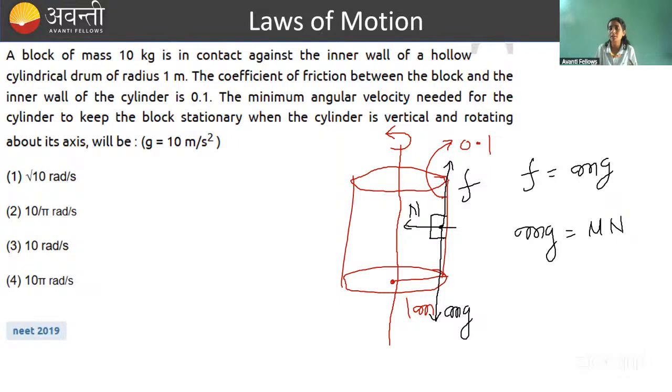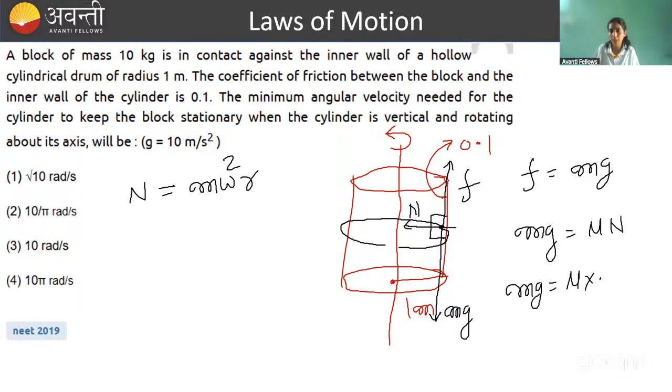This block is kept on a cylindrical wall and that wall is in rotation. So when the cylinder is rotating like this, the block is also rotating in a circle of radius 1 meter. So centripetal force is acting on it and that force is provided here by the normal reaction. So this will be equal to m omega square r. So let's write here the values. Mg will be equal to mu into m omega square r. So m will get cancelled and omega square is equal to g by mu r.